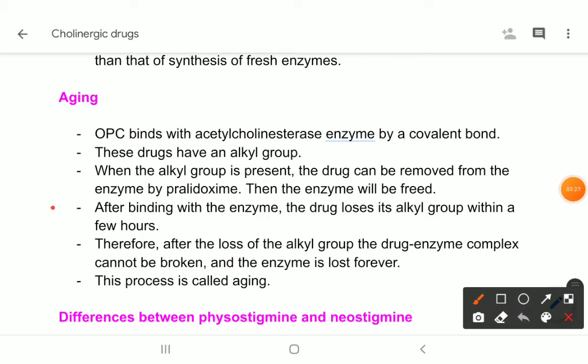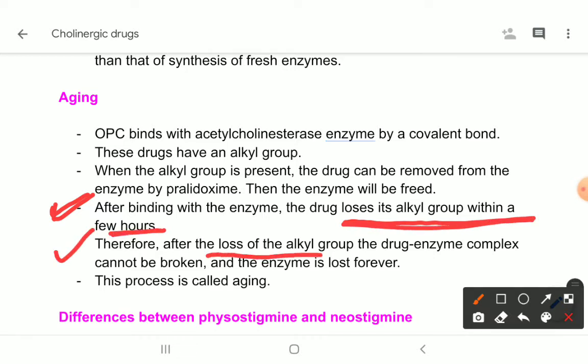Now after binding with the enzyme, the drug loses its alkyl group within a few hours. After the loss of alkyl group, the drug enzyme complex becomes permanent, so it cannot be broken and the enzyme is lost forever. And this process is called aging.